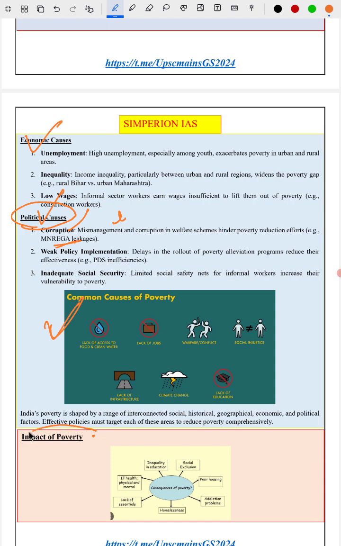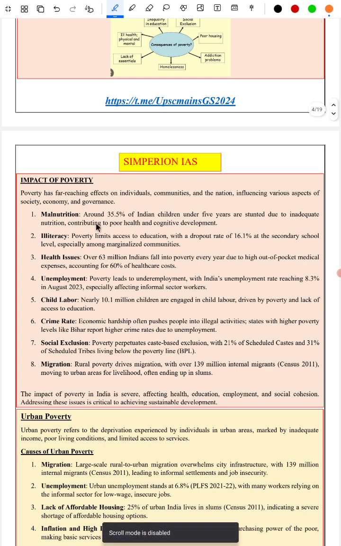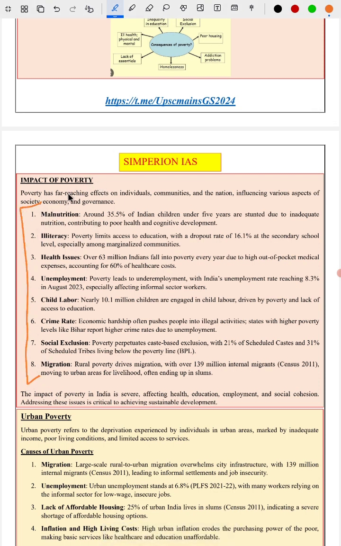Next, we have covered the topic of impact of poverty. In the impact of poverty, we are given a pictorial representation. After that, we have discussed 8 points. Poverty leads to illiteracy, malnutrition, lack of health care, unemployment, child labor, increasing crime rate, social exclusion of marginalized sections, and migration, that is especially rural to urban migration for opportunities.